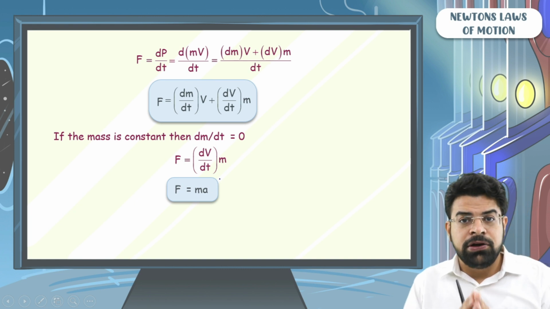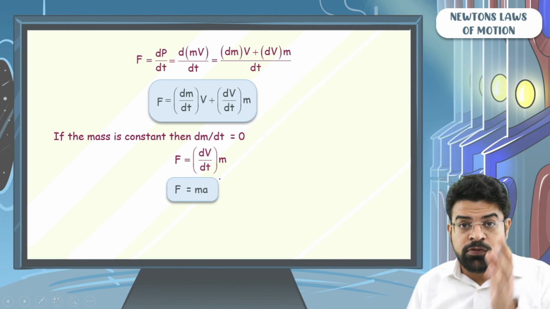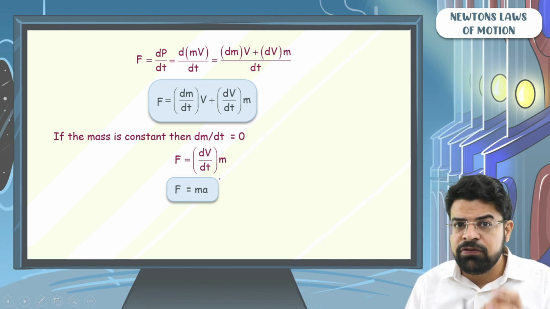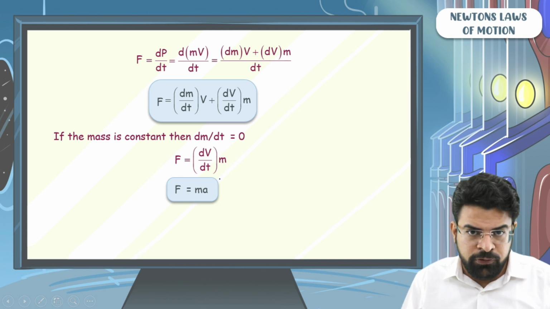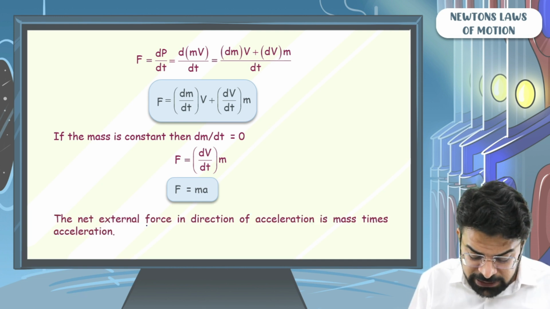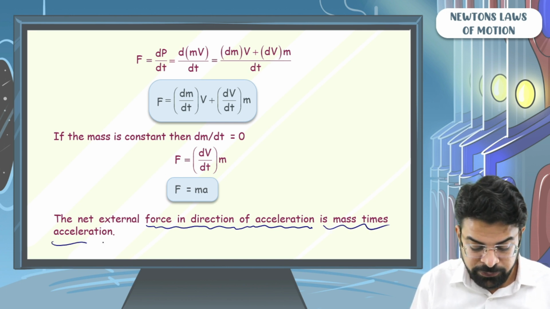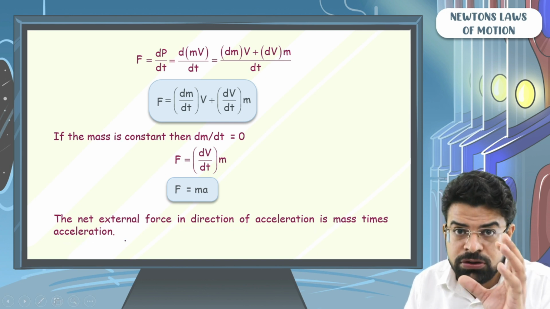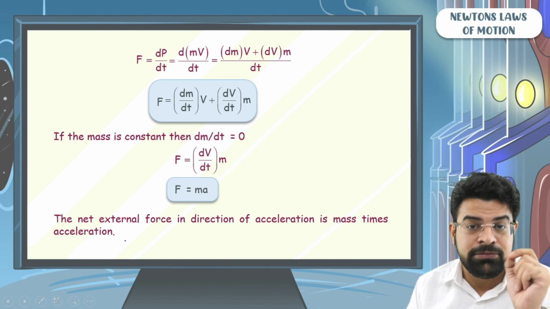Now I would like you to memorize one line which will help us from Newton's laws to friction, in circular motion, everywhere. This one simple line is really important. You might find it too obvious. The line is: the net external force in the direction of acceleration is mass times acceleration. The net external force on a body in the direction of acceleration equals mass times acceleration.